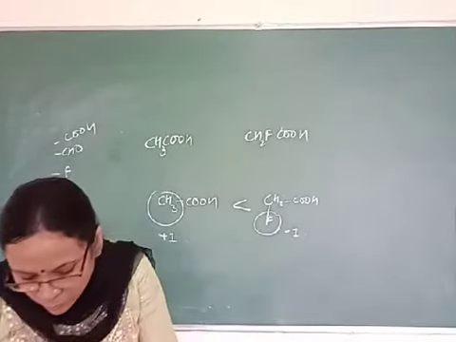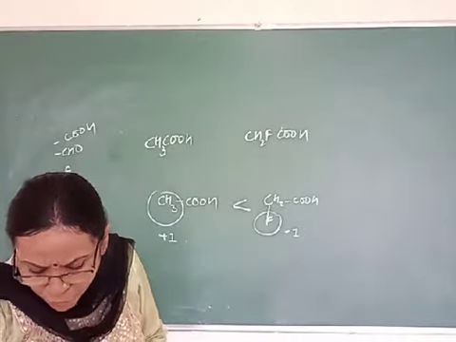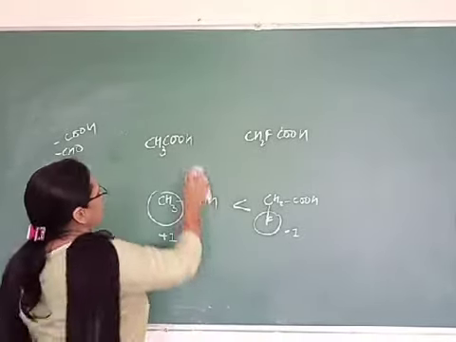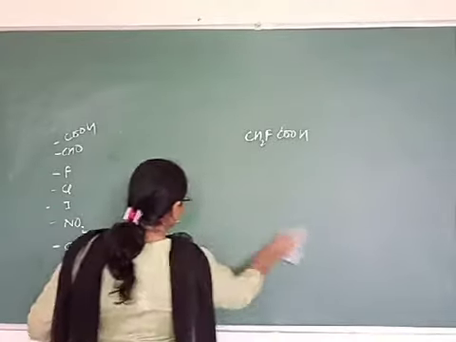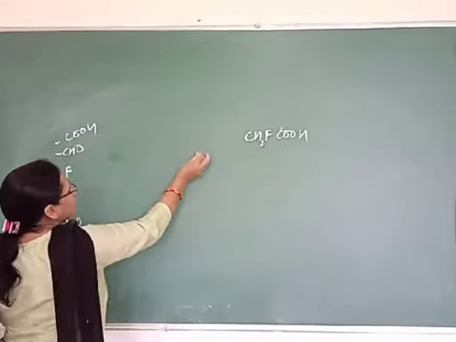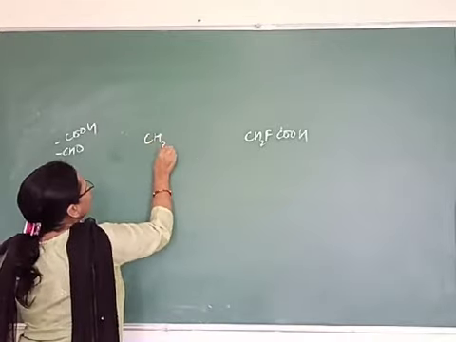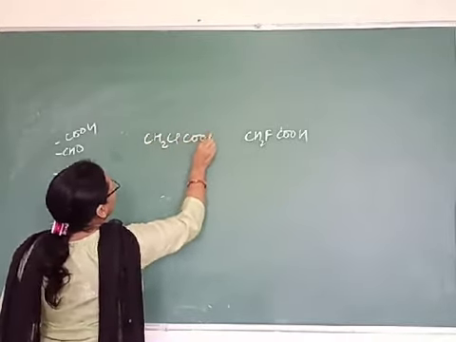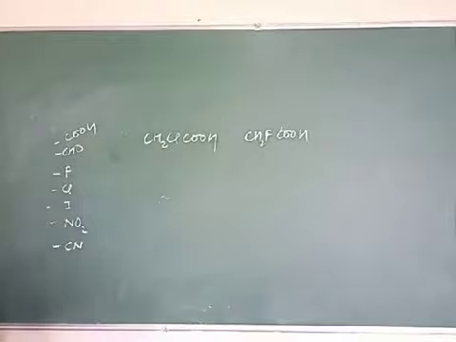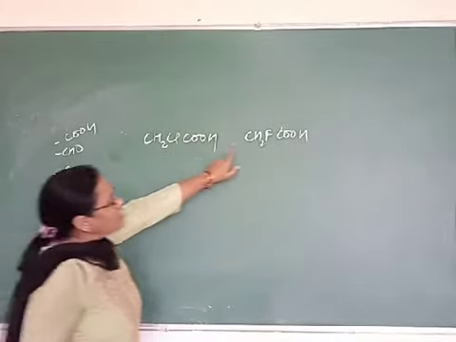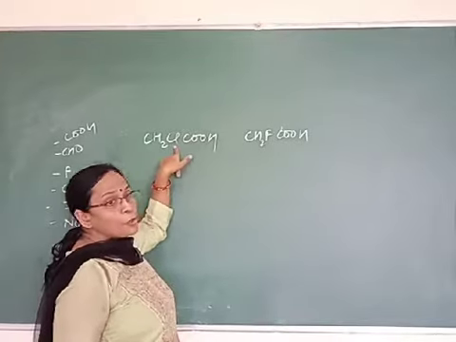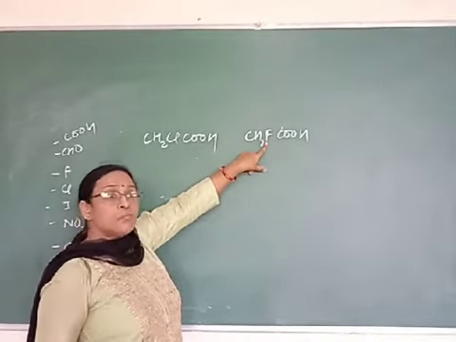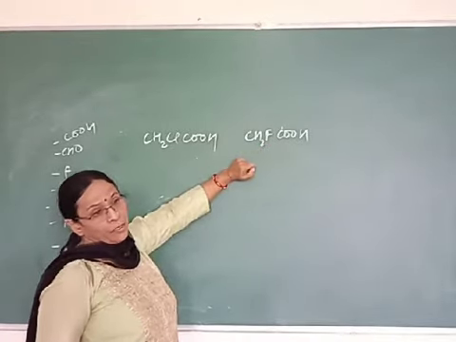Next one is given: fluoroacetic acid and chloroacetic acid. Now can you tell which one is stronger? The minus I effect of fluoro is more than that of chloro, because fluorine is more electronegative than chlorine.